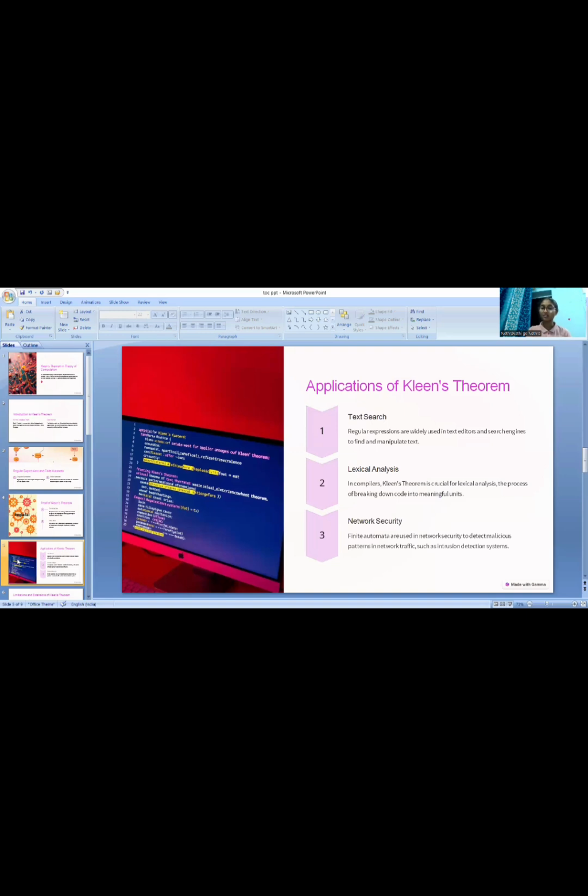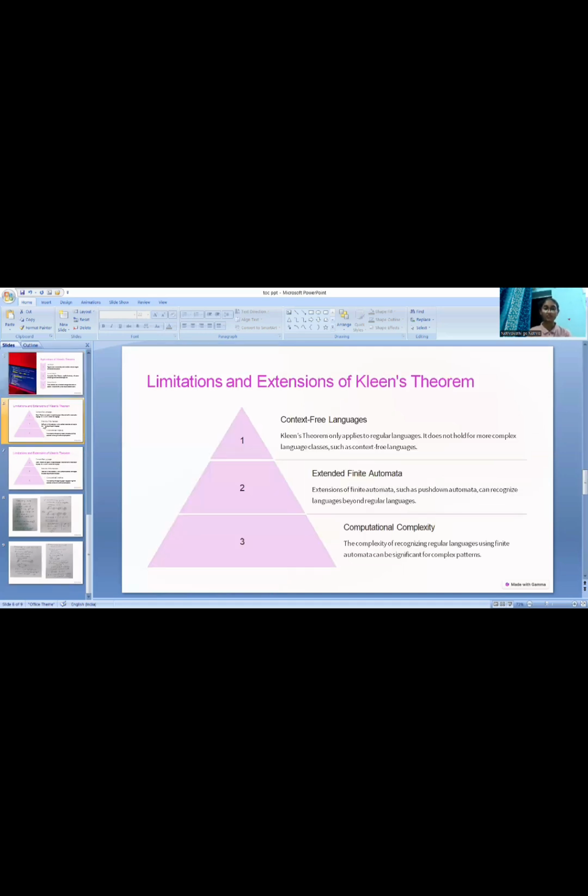Next comes the applications of Kleene's theorem. First is text search. Regular expressions are widely used in text editors and search engines to find and manipulate text. Next comes lexical analysis. In compilers, Kleene's theorem is crucial for lexical analysis, the process of breaking down code into meaningful units. Next comes network security. Finite automata are used in network security to detect malicious patterns in network traffic, such as in intrusion detection systems.